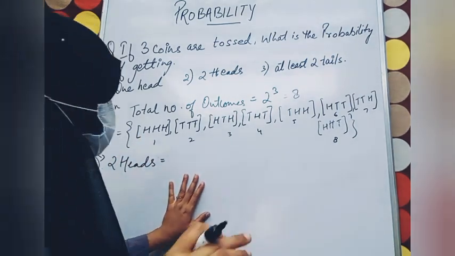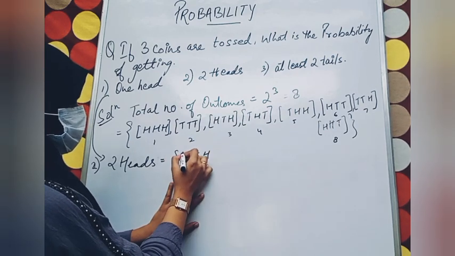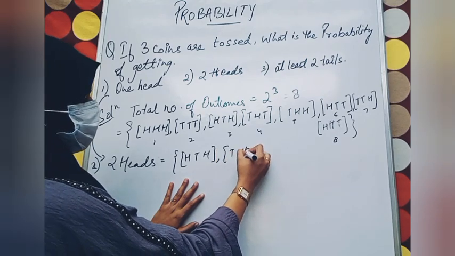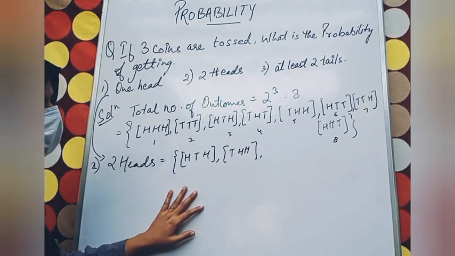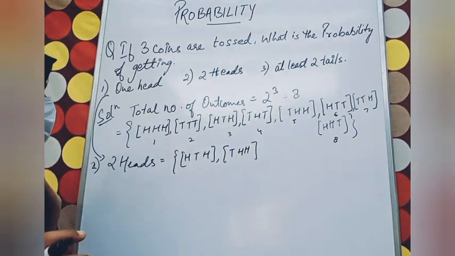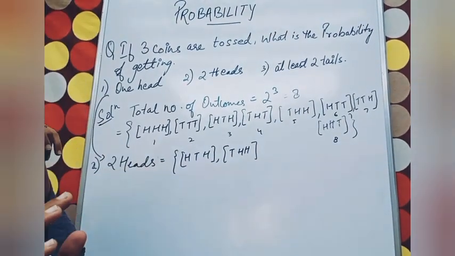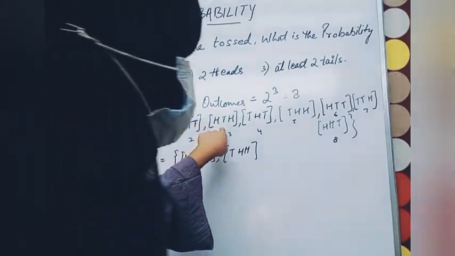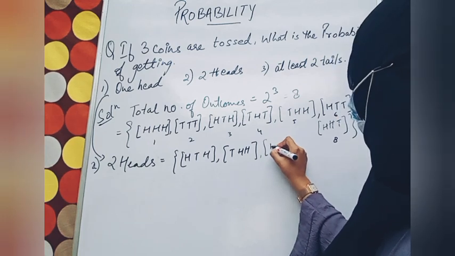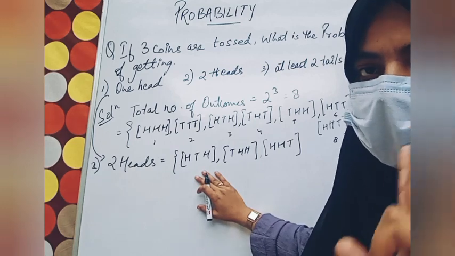Two heads we needed. So here we have 2 heads. One more, head, tail, head, and 1, 2. Only in 2 terms 2 heads are coming. So these are the number of favorable. Only 2 heads are coming. 1, 2, 3. 3 heads are there. Sorry. So yeah, we got this also. This is the number of favorable outcomes for having 2 heads.